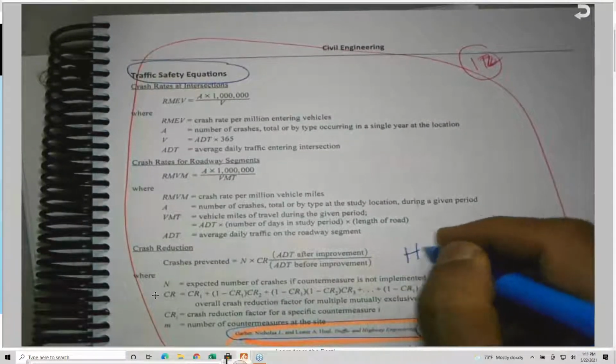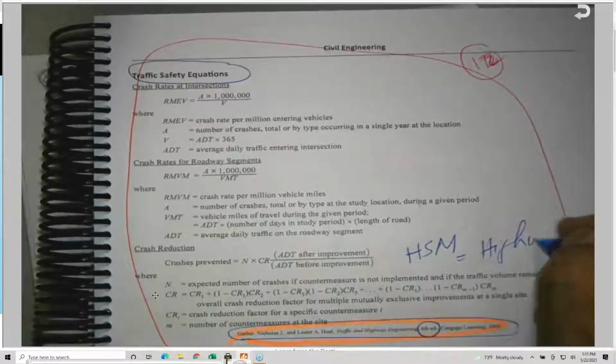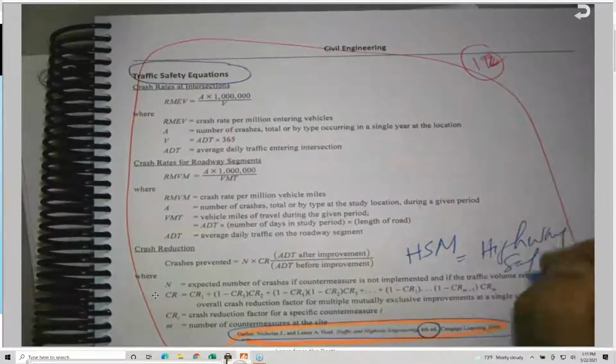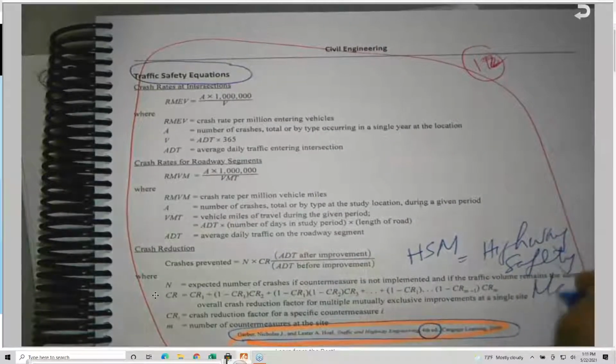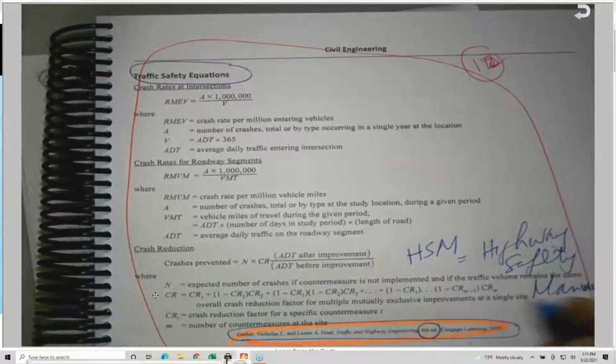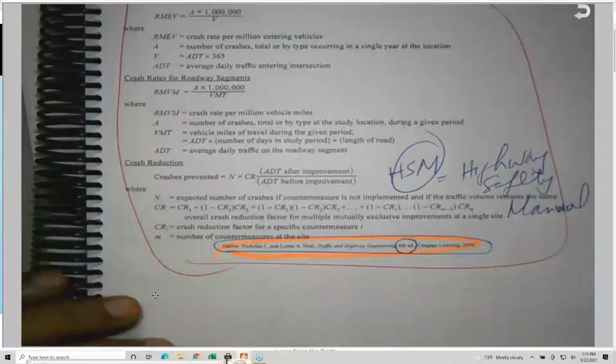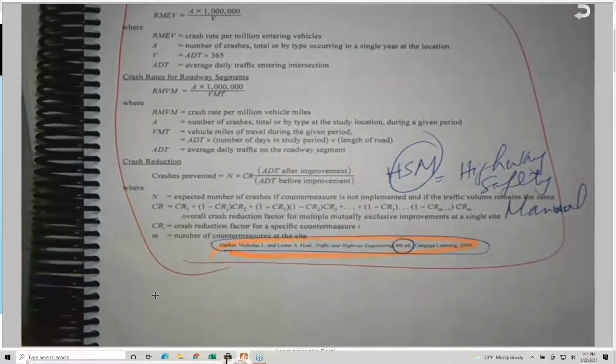It's called HSM, the Highway Safety Manual. The Highway Safety Manual, by the way, is an AASHTO document. And for the first time, AASHTO decided to go with a different color. Always AASHTO, they have a green book.